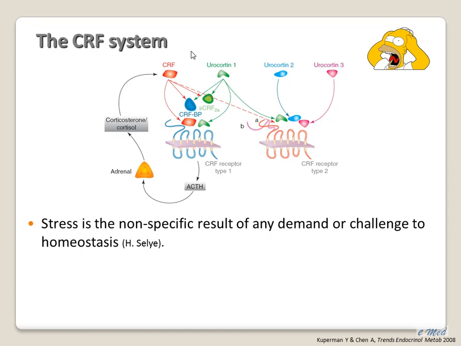We have 2 G-protein coupled receptors, the CRF1 and CRF2, and other ligands are the urocortins, where urocortin 1 binds and activates both receptors, and urocortin 2 and especially urocortin 3 are selective ligands for CRF2. The general notion is that CRF1 is important for the initiation and activation of the stress response and CRF2 for the recovery process, but this is not always the case.